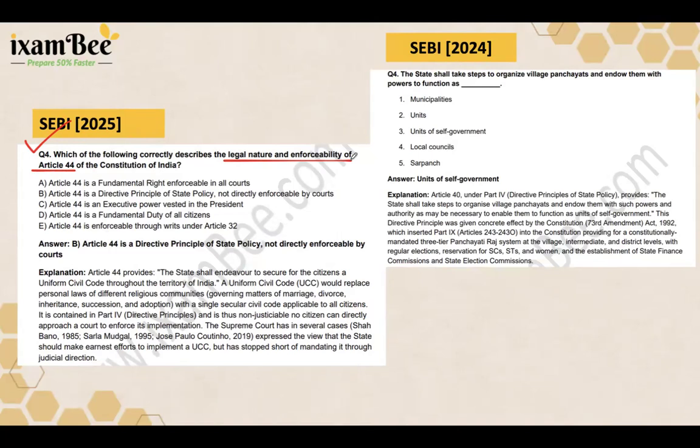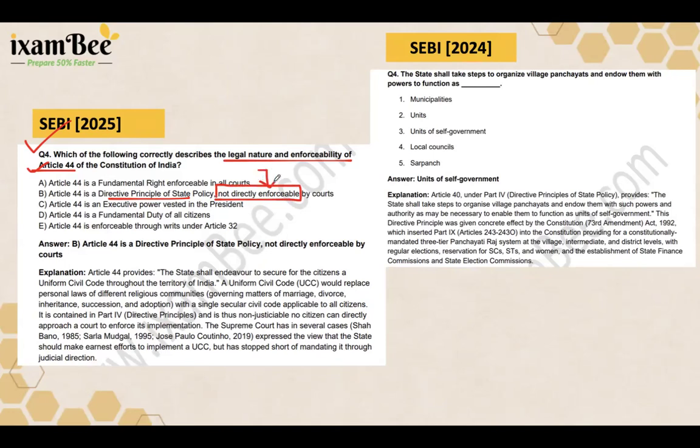And it was used to test the broader understanding of non-enforceability of DPSPs. So this required linking your Article 44 with Article number 37 that we saw, right? Article 37 basically says that DPSPs are not directly enforceable by courts, which is given under Article 37, right?